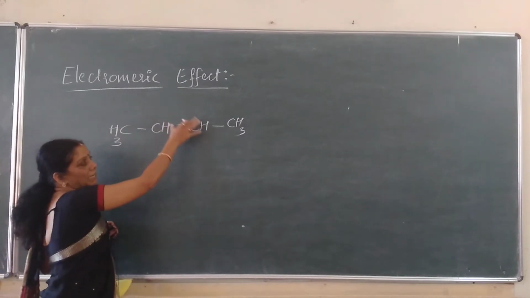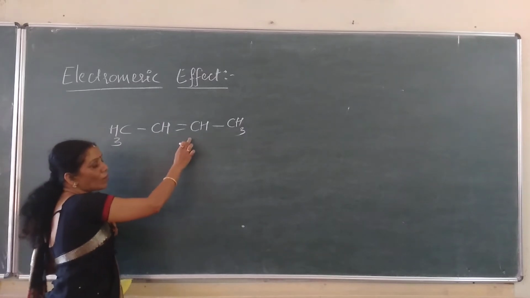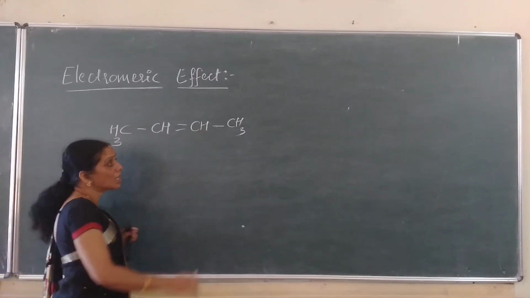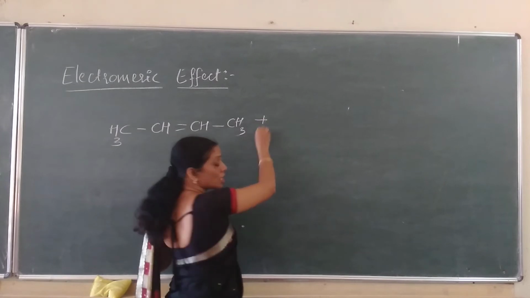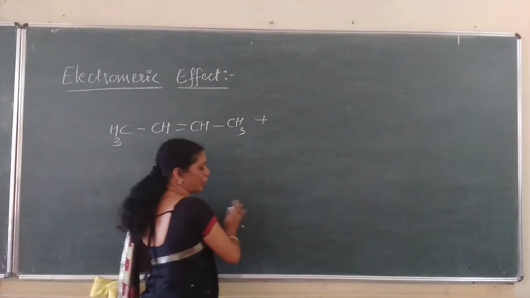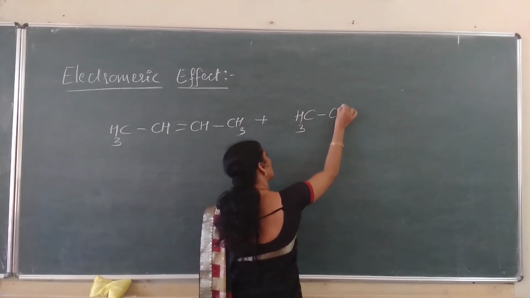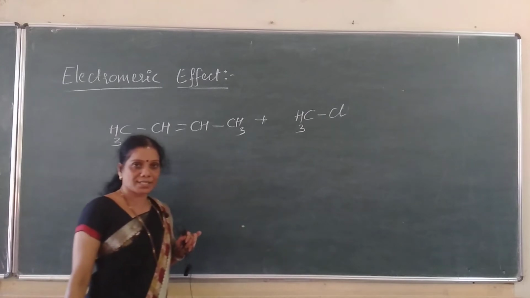Okay? Completely a non-polar molecule, because identical atoms are bonded by means of a covalent bond along with the hydrogen atoms. Now, if this compound undergoes a reaction in the presence of an electrophile, I will write one of the molecules itself, CH3Cl, methyl chloride.